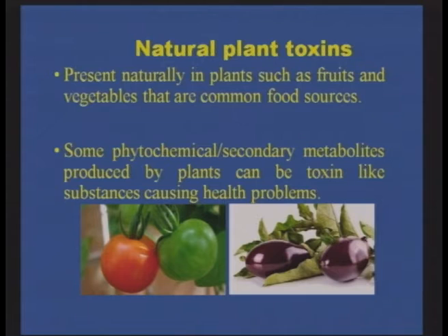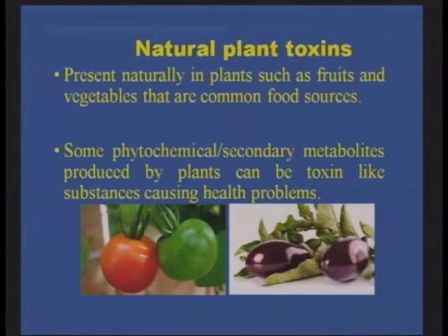Now let us come on to the natural plant toxins. The plants themselves can have certain toxic compounds which may not be toxic to the plants themselves, but may be produced in response to certain stress reactions, due to climate stress or due to some predator and prey relationship that exists in the ecosystem. So it wants to escape from certain microorganisms and the attack of pests. In that case, these plants can produce certain toxins, but these toxins can be hazardous, can be toxic to human beings when they consume the same.